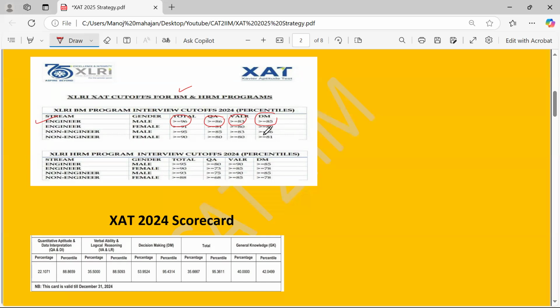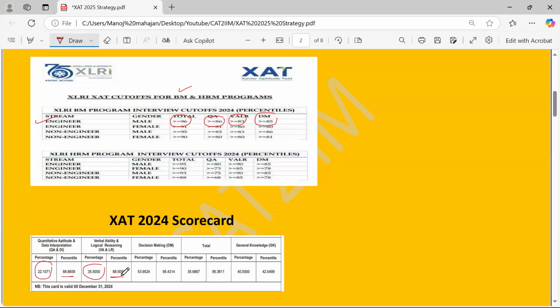This is the score of one of the CAT2IIM students, Shubham Goel. You can see over here the percentage is around 22 in the QA and DI section. This translates to close to 6 marks, and the percentile was 88 plus. In the VA and LR part, percentage-wise 35.5, which translates to close to 9 marks, giving you 88 plus percentile.